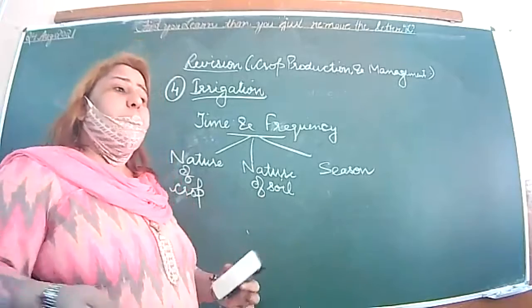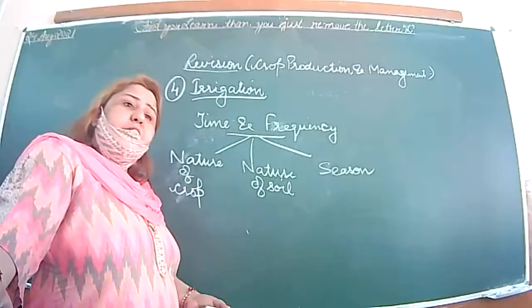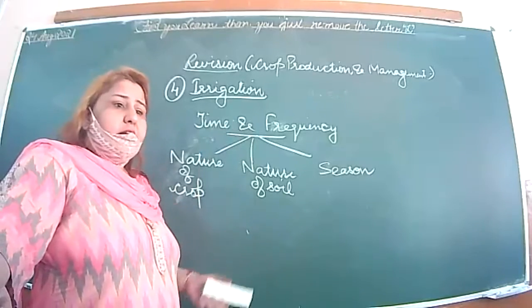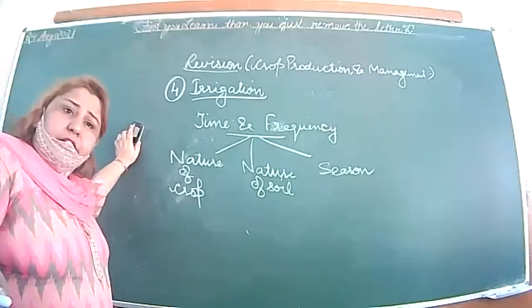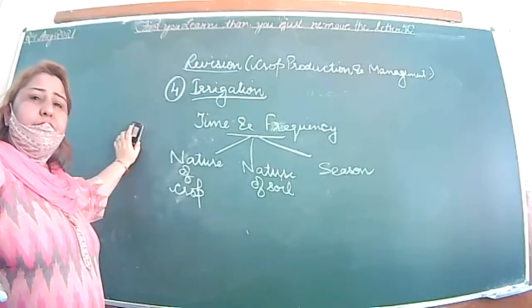For which purpose? Because in summer season they require more water. Why in summers do they require more water? Because more transpiration occurs, loss of water occurs, that's why we need to give more water. Irrigation is okay. Now this is how much and when we have to give water.